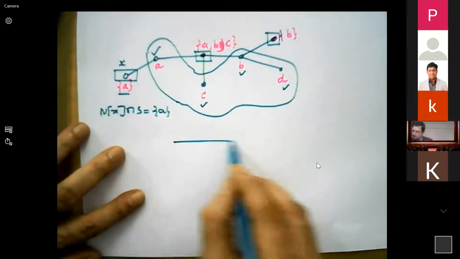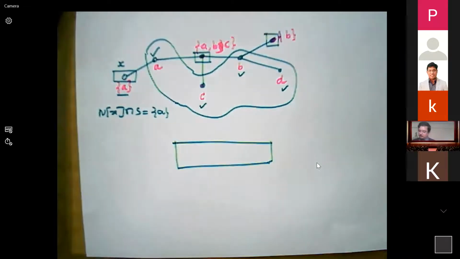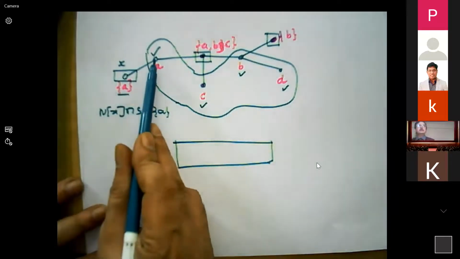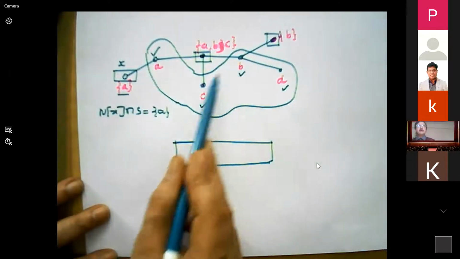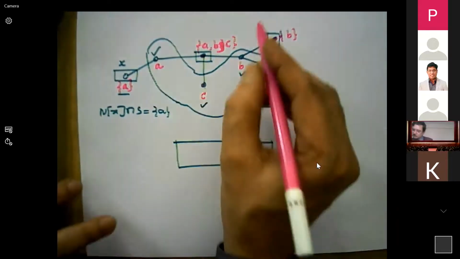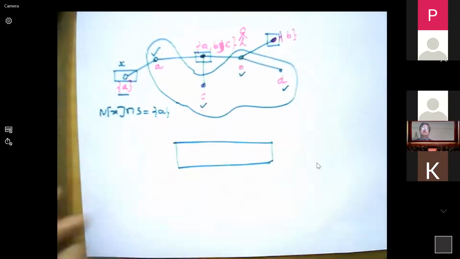Now let us come to this situation once again. With these 4 machines at A, B, C, and D, suppose the enemy is present at this place at some particular time.